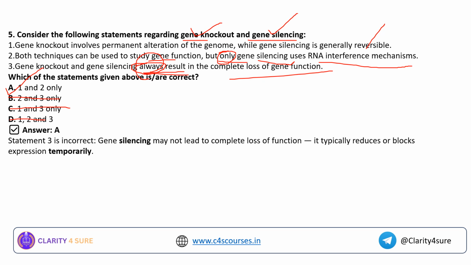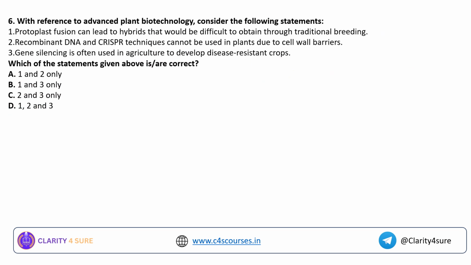Okay, coming to the next question, with reference to advanced plant biotechnology, consider the following statements. Protoplast fusion can lead to hybrids that would be difficult to obtain through traditional breeding. Recombinant DNA and CRISPR techniques cannot be used in plants due to cell wall barriers. Gene silencing is often used in agriculture to develop disease resistant crops.